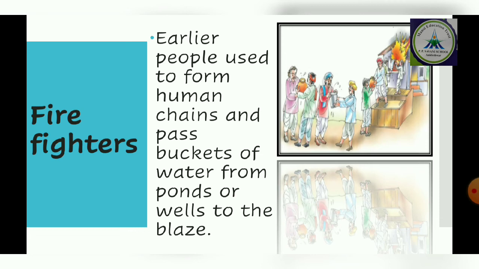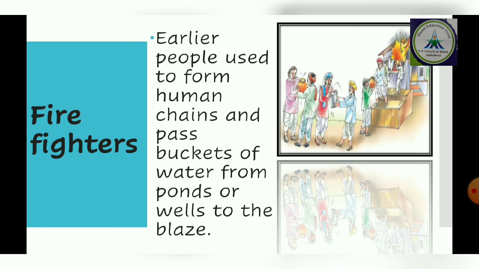Now, what happened in earlier days? The people were not so aware of it, and we were not having so many facilities. So how did the people get rid of this fire? Early men used to form a human chain and pass buckets of water from the pond or well to the blaze. Okay, so blaze means the area where they are having a very big fire. They just stood in a line.